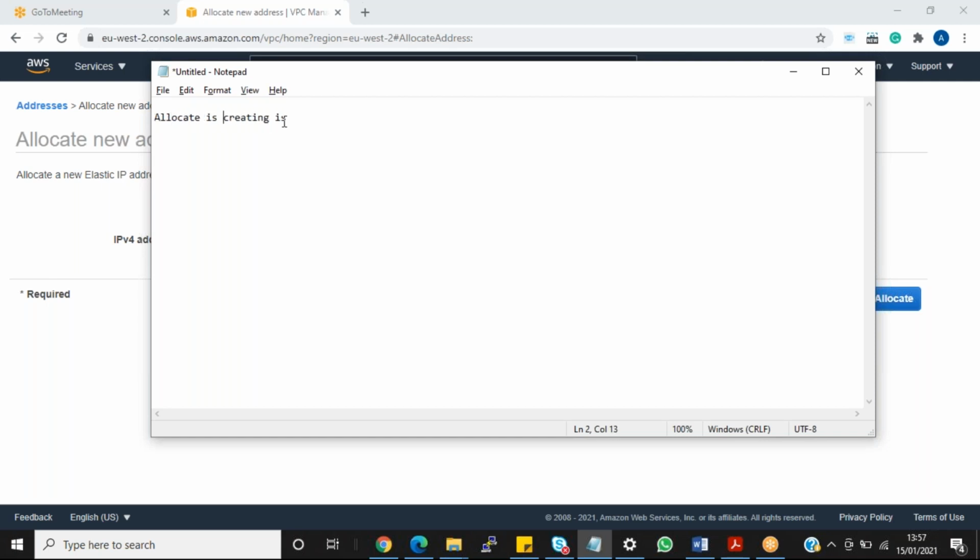Allocating means you're getting one IP address. Once you get your IP address, select it, and associate is nothing but attaching it to your EC2 instance. Select your IP, go to the actions button, and associate attaches it to your EC2 instance. In the same way, once you select your IP address here, the disassociate option will be there.